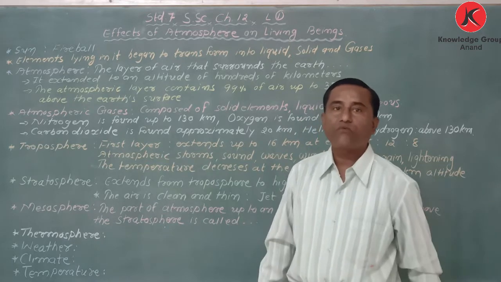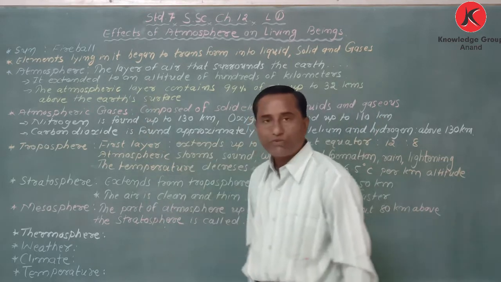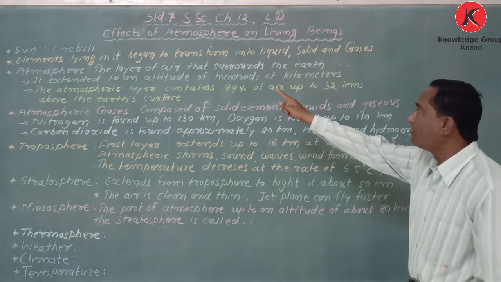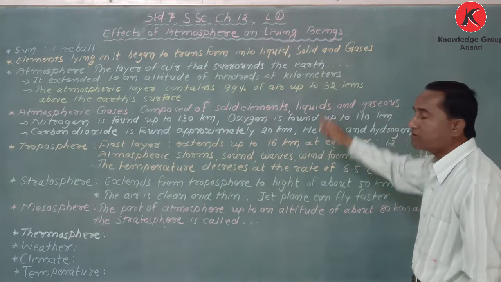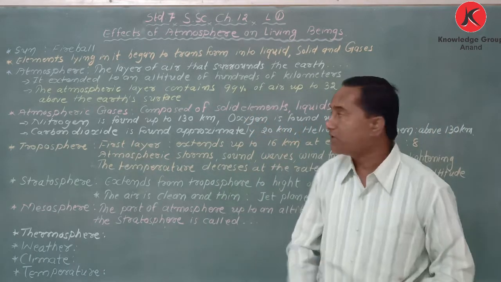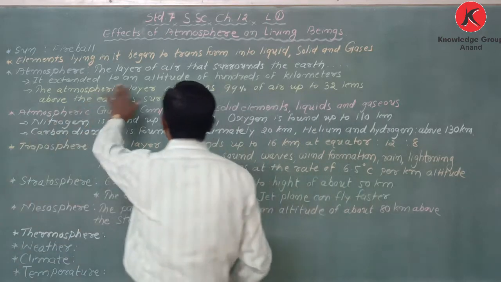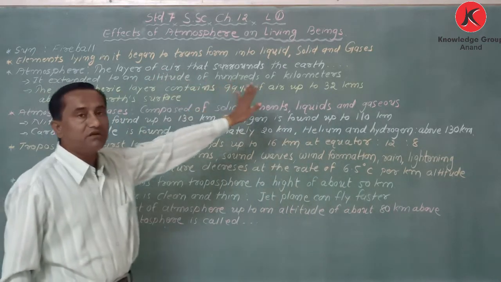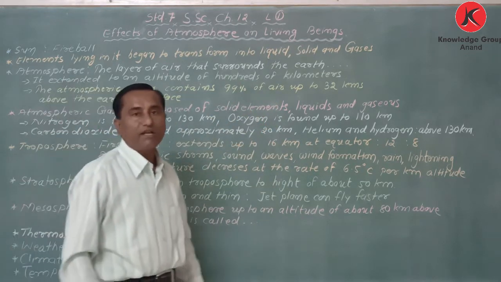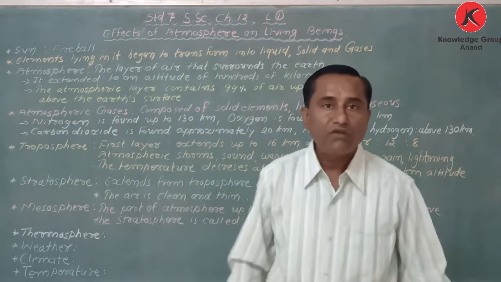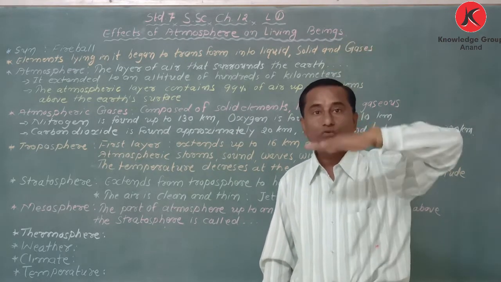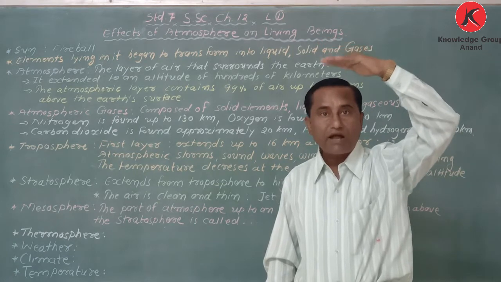What is called atmosphere? Atmosphere means the layer of air that surrounds the earth from all 4 sides. Now, when we consider the atmosphere, it means we are going high, on high altitude, height.